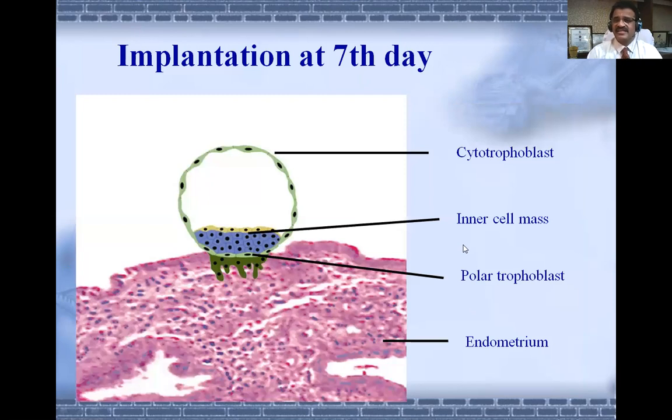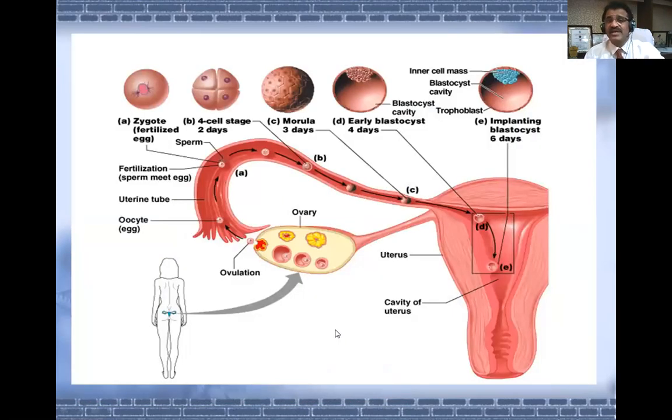On the 7th day, there is an implantation on the endometrium of the uterus. You can see this image here. Again, you can see right from ovulation to fertilization to division of the zygote, what you call cleavage, the formation of morula, then advanced morula, then early blastocyst on the 4th day, implantation of the blastocyst on the 6th day, and you can see the inner cell mass and the trophoblast layer. So this image is a good image to understand everything in detail.